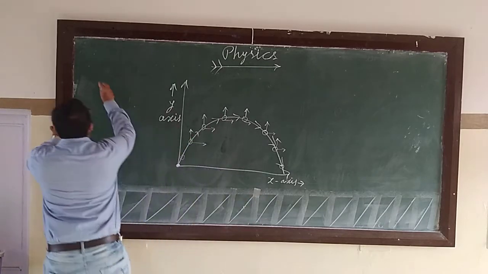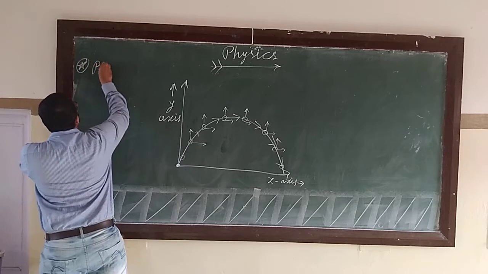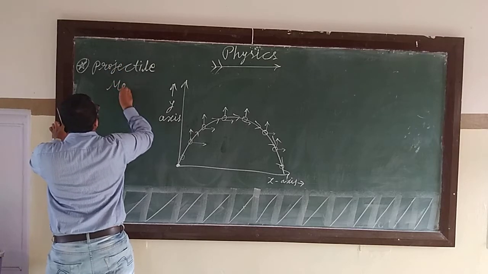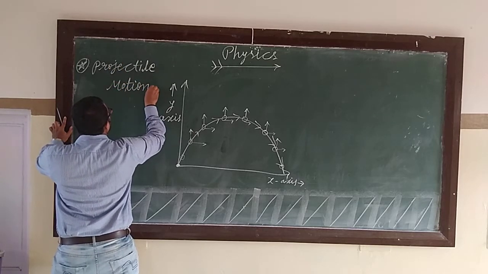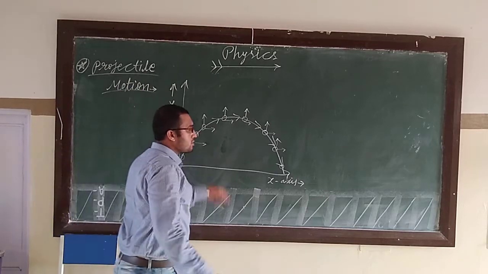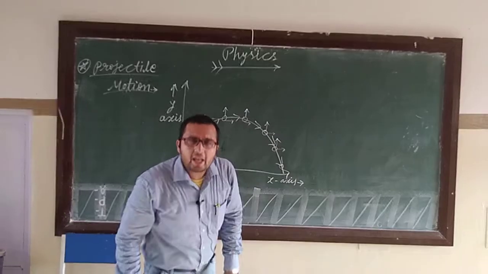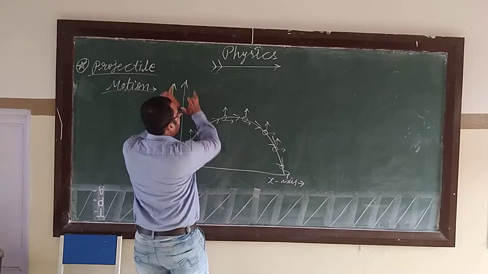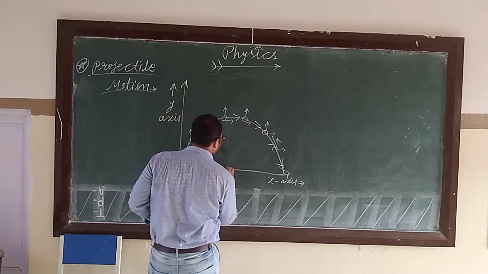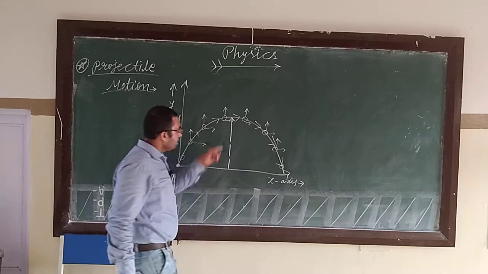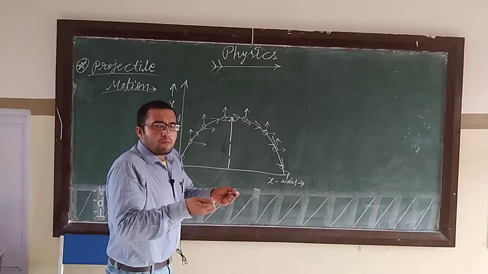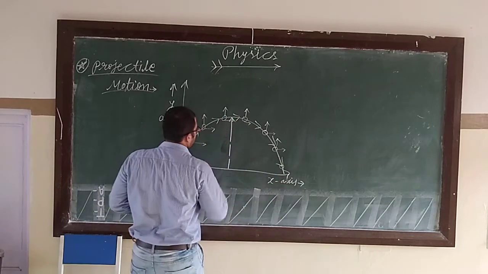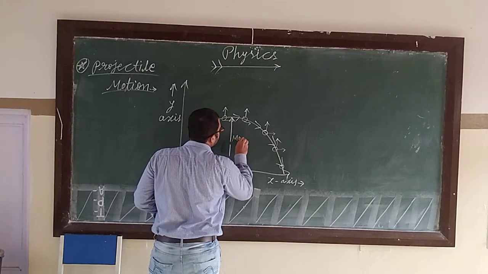So here the topic begins, and it is projectile motion. The object has been projected. This projectile motion is the motion in a plane, and here it covers some distance at the horizontal plane as well as at the vertical plane. This is called the maximum height attained by this ball during its projectile motion.